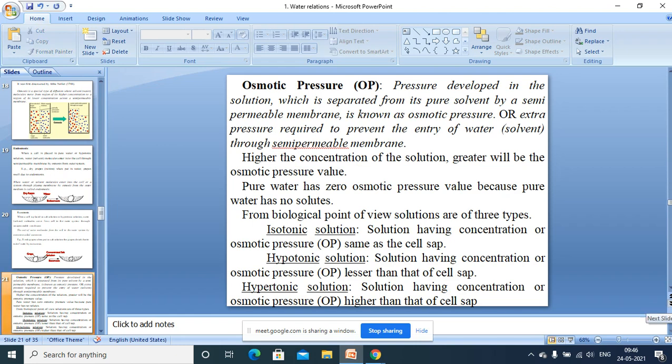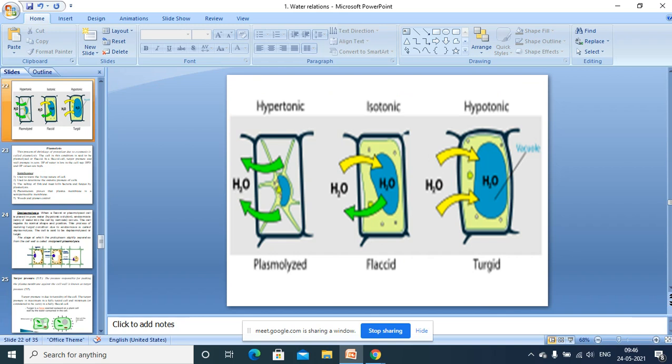Now let us discuss the hypertonic solution and all we have discussed. This is a cell placed in hypertonic solution. Then what happens? Water moves out of the cell, that is exosmosis. If you place it in hypotonic solution, then water enters into the system, and that is endosmosis. And by endosmosis the cell becomes turgid, and by exosmosis the cell becomes flaccid.